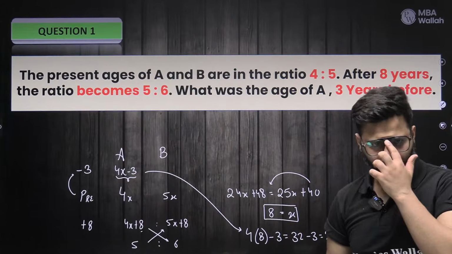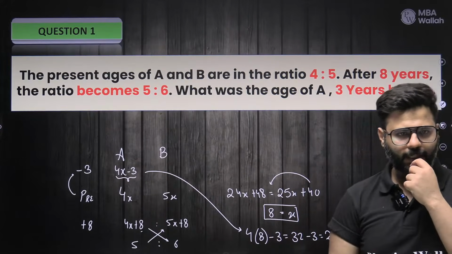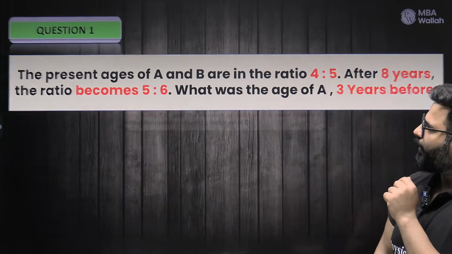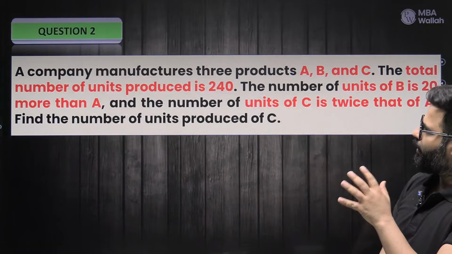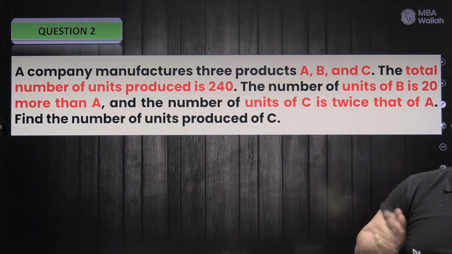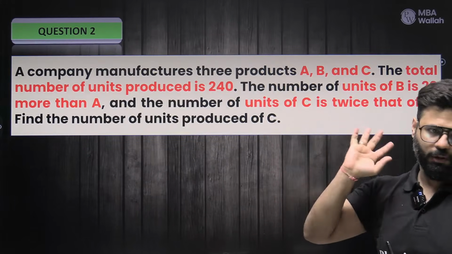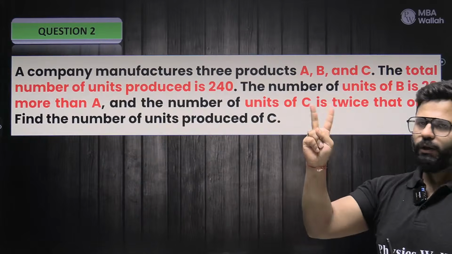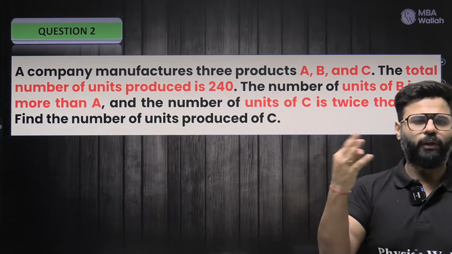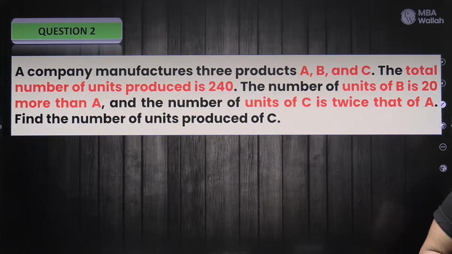It is the time that we can go ahead and try a CAT PYQ based on the ages, right? So let's go ahead and try this question out. One more and then we go to the CAT PYQ. I just want to test you whether you are comfortable with 3 equations, 3 variables or not. You have done 1 variable, you have done 2 variable, just a little bit of 3 variable, then we go to the CAT question. Good. Try this one.